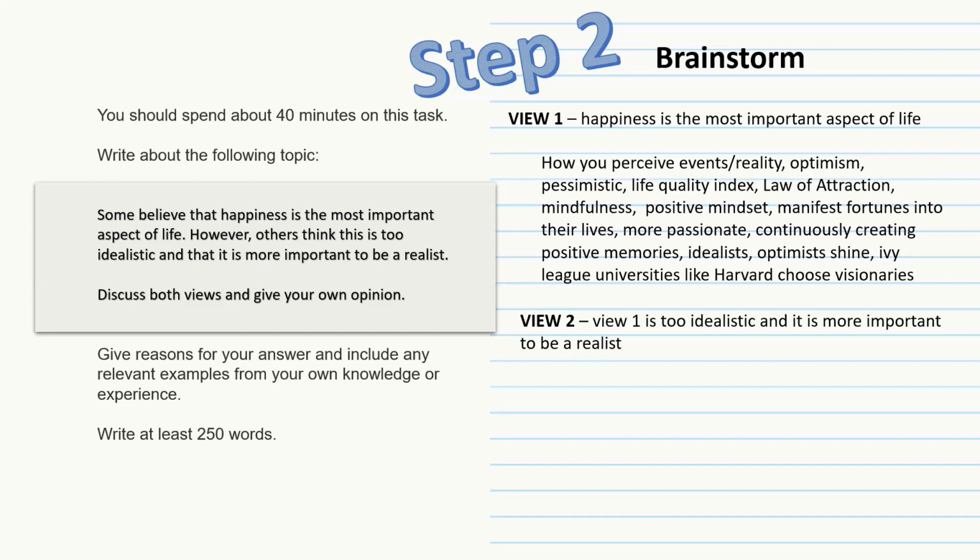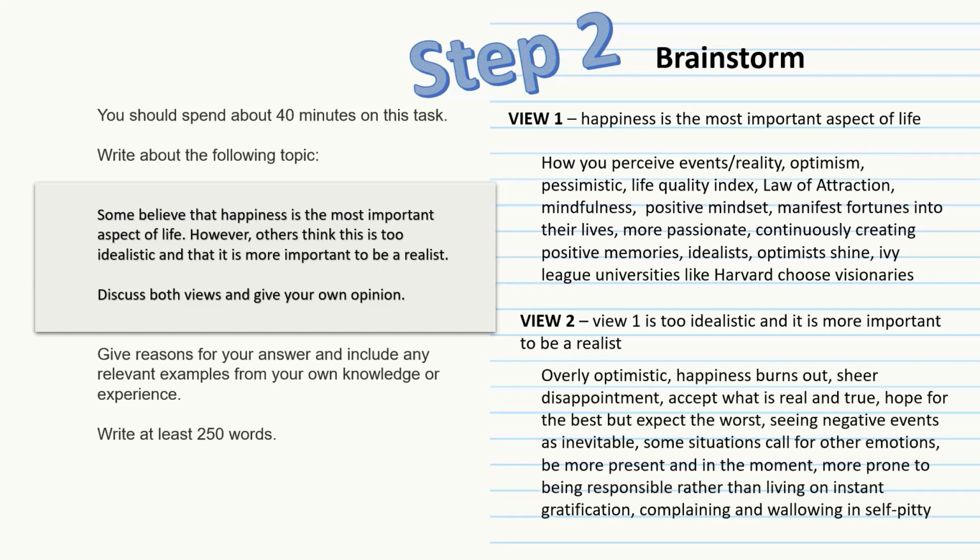And for topic 2, I have being overly optimistic, happiness burns out, it can lead to sheer disappointment. So this is just a bunch of ideas. We're just brainstorming at this point. It doesn't matter whether these ideas are good or not. We're just writing down as many ideas that we can think of on the topic, and then we'll go into choosing them in the next step.